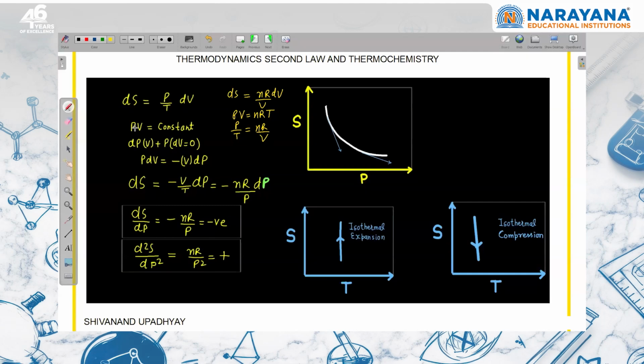Again for the isothermal process, I am putting this value, right? So we know that for an isothermal process,